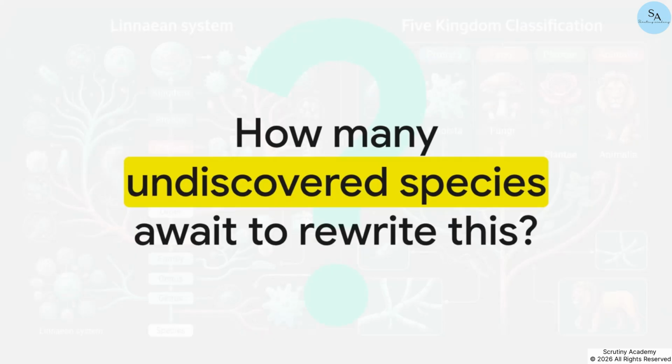Boom! We've covered the defining characteristics of life, the exact rules for naming it, the hierarchy, and the mind-blowing scale of known biology. But let me leave you with this final thought. With millions of species currently identified, how many more remain completely hidden in unexplored habitats, just waiting to be discovered and maybe even rewrite this very hierarchy? The living world isn't just some chapter you have to memorize. It's an endless frontier of discovery. Keep studying hard, stay curious, and I'll catch you in the next explainer.